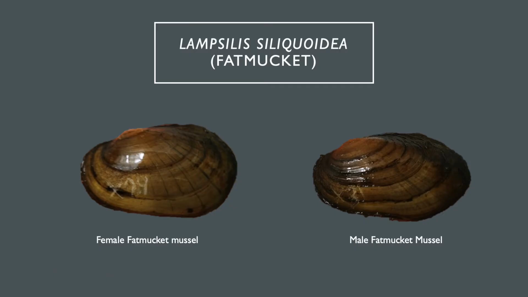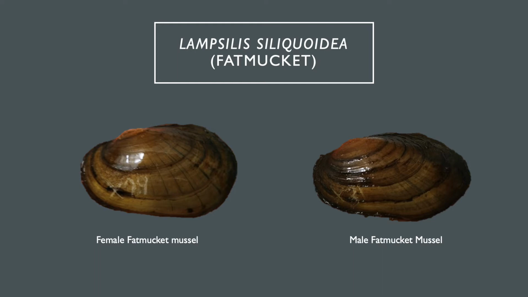The other organism we chose for our study was Lampsilis siliquoidea, also known as the Fatmucket, which is a fairly common mussel with a broad distribution throughout Michigan. We chose Fatmucket as our study organism because of this commonness and distribution, and because they are a sexually dimorphic species, meaning that we were able to visually discern between male and female mussels.